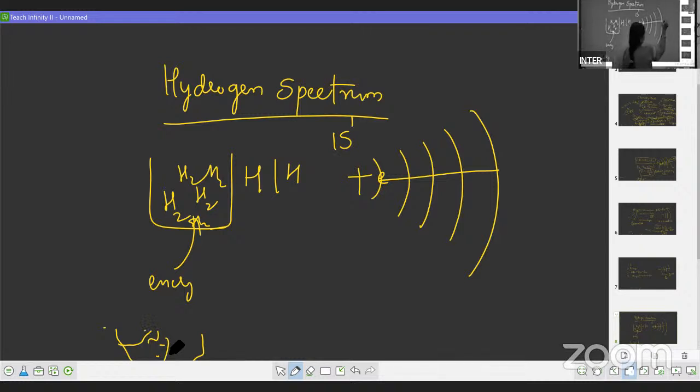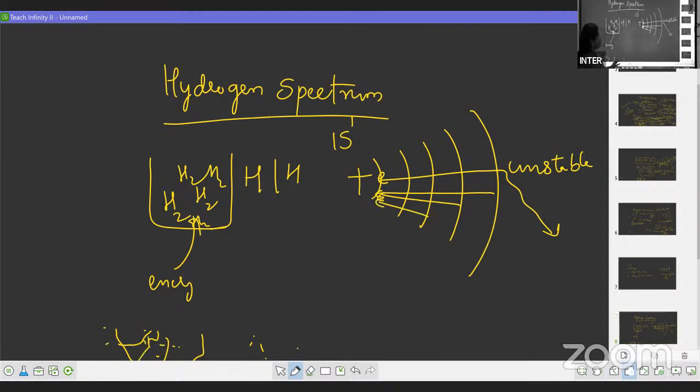So as I told you here, the electron is very unstable. In the higher state, the electron is unstable. It will try to get stability by losing that excess energy in the form of radiations. And it will try to come back to the original state, either in a single step or in several steps. In that way, different spectral lines are formed.